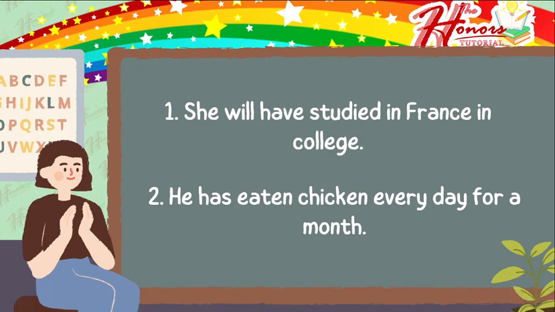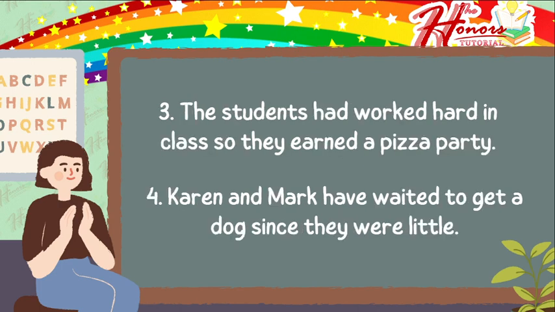So can you tell me where is the verb first? Okay, very good. Has eaten. And this sentence is in what tense of the verb? Okay, very good. So this is in the present perfect tense of the verb. Very good. Number three, the students had worked hard in class, so they earned a pizza party.